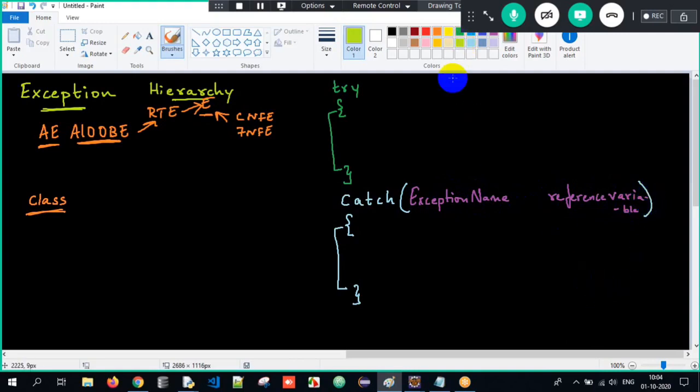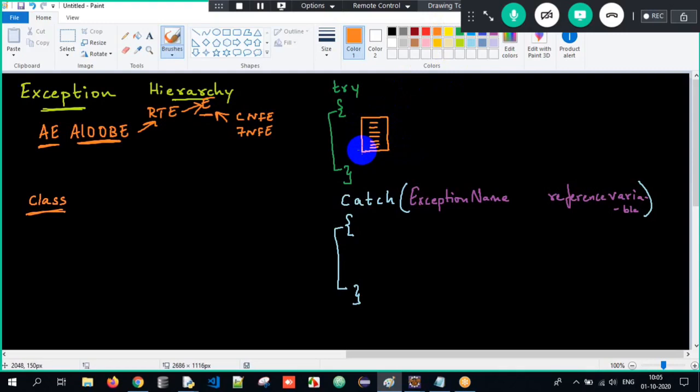Now, first of all, how do you handle an exception? Try block and catch block. They have to always be together. And what is try block, sir? So the set of instructions which gives an exception, the lines whichever gives an exception, we have to write it in the try block here.